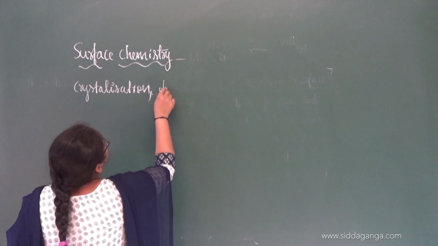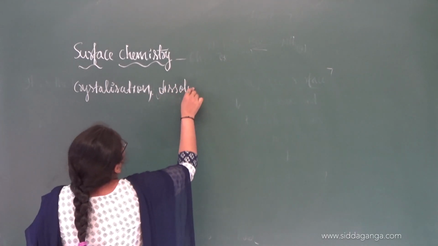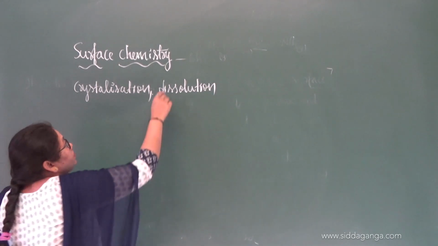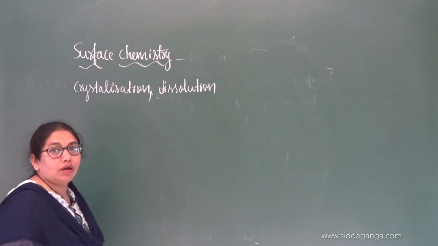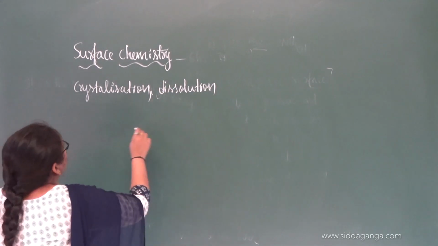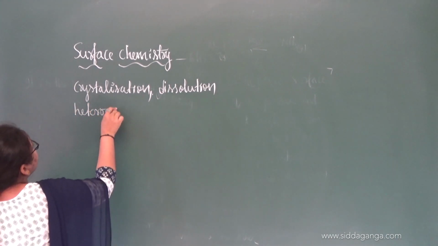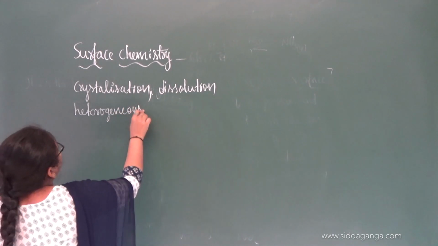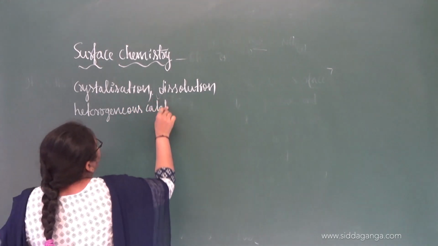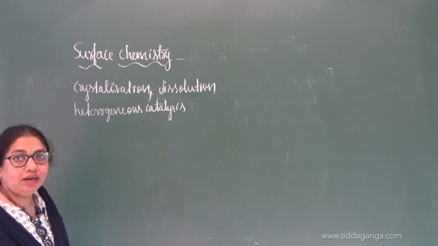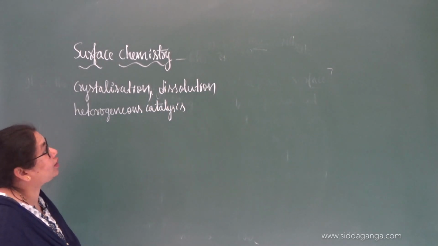Then you can have dissolution, that is the solubility of a solid substance in a liquid. Dissolution is also an example. Or you can have heterogeneous catalysis. We are going to discuss it in detail further in this chapter under the heading catalysis.